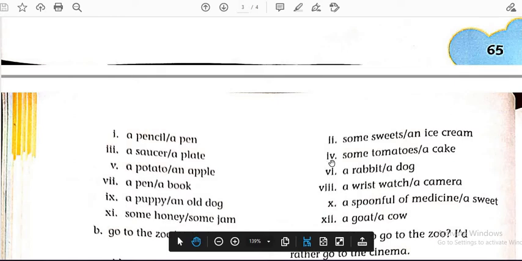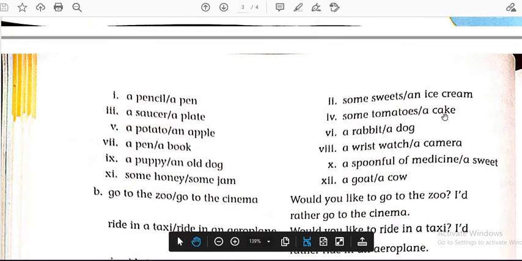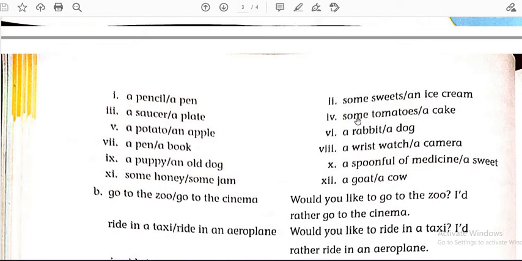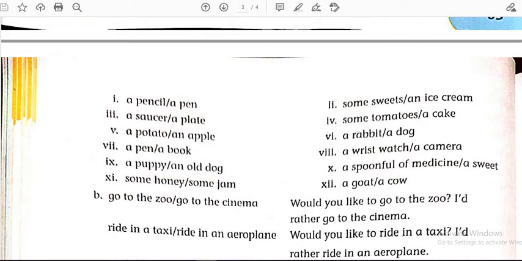Let's see question number 4. Some tomatoes, a cake. So what will be the question? Would you like some tomatoes? Question mark. I would rather have a cake. Again I am repeating the answer of question number 4. Would you like some tomatoes? Question mark. I would rather have a cake. So like this you have to solve.